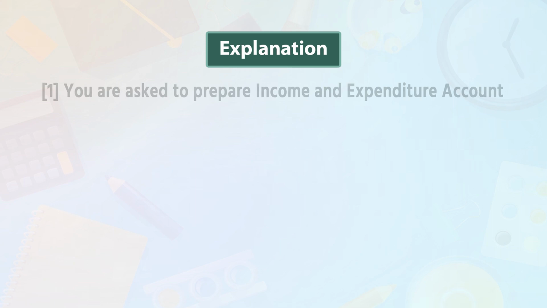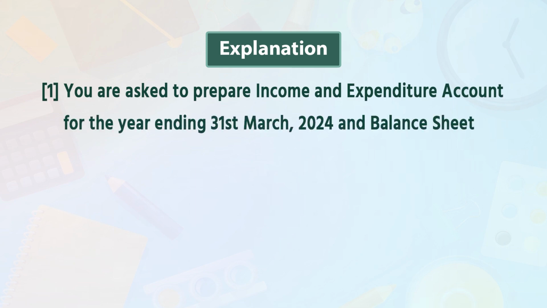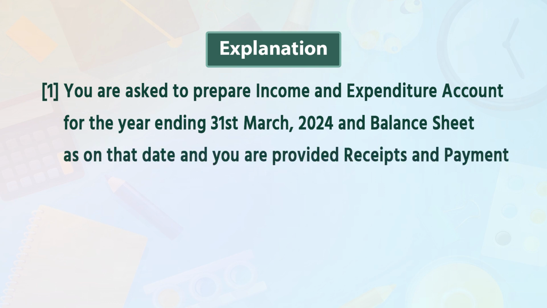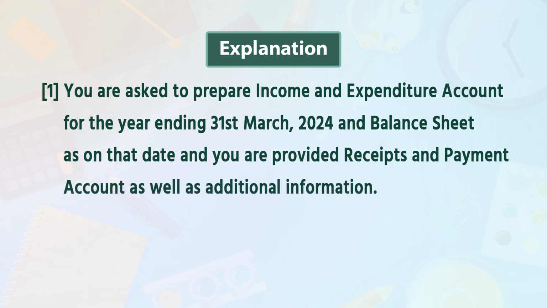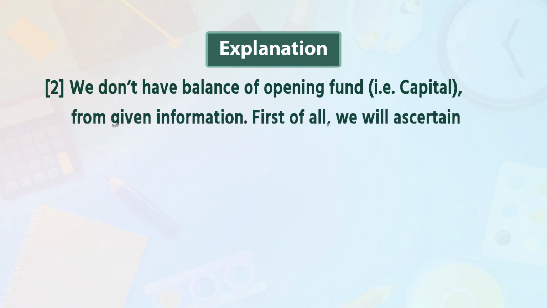Now you will see the answer. We will commence with adjustments first. First, you are asked to prepare income and expenditure account for the year ending 31st March 2024 and balance sheet as on that date, and you are provided receipt and payment account as well as additional information. Point 2, we don't have balance of opening fund, that is capital.